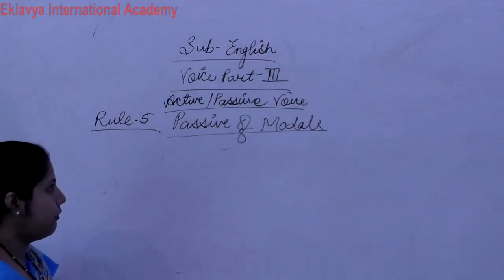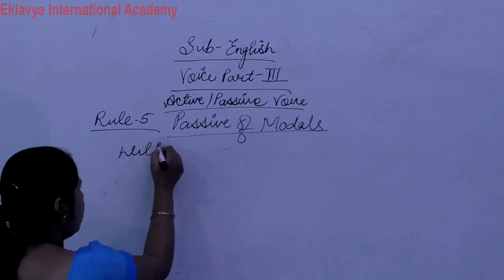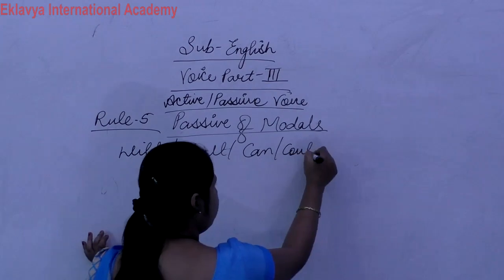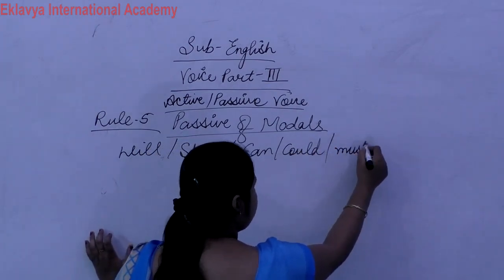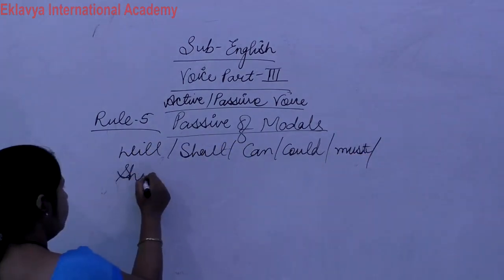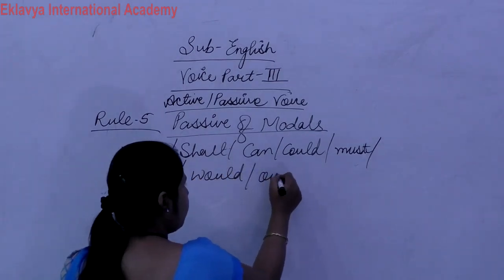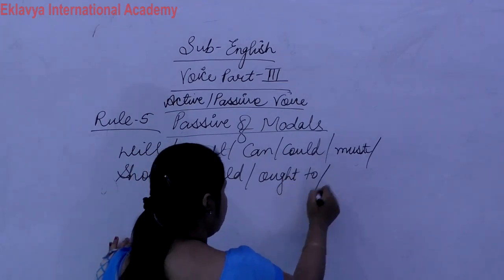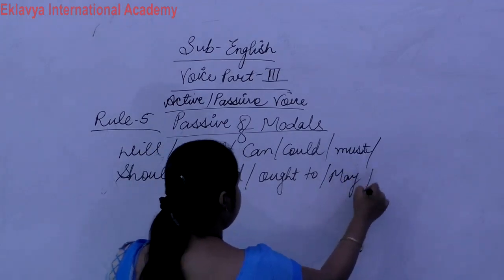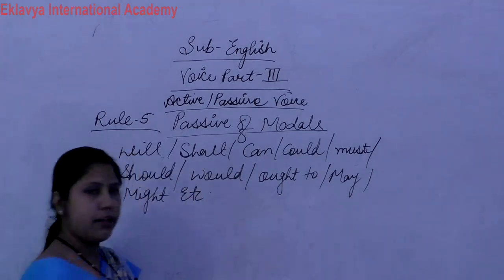So first of all, what is included in modals? First of all, write down will, shall, can, could, must, should, would, ought to, may, might, etc. Now listen carefully.